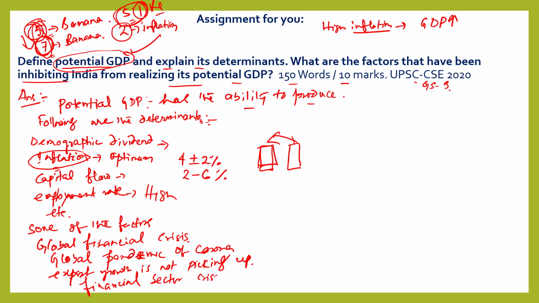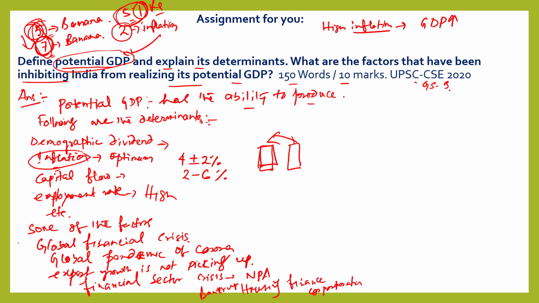Another cause is the financial sector crisis. That means NPA, and the bankruptcy of Housing Finance Corporation. Because of this financial crisis, NPA is increasing.